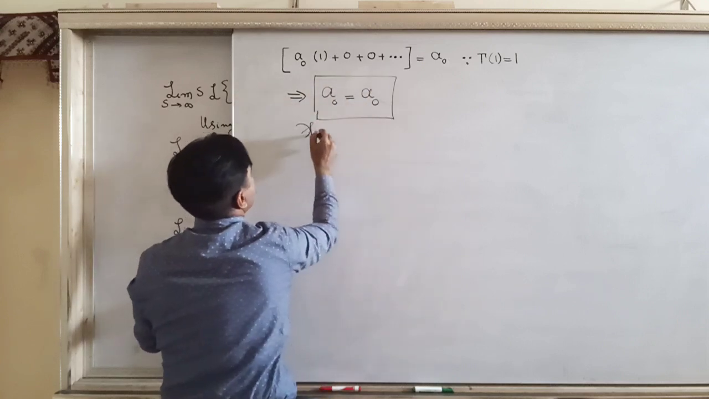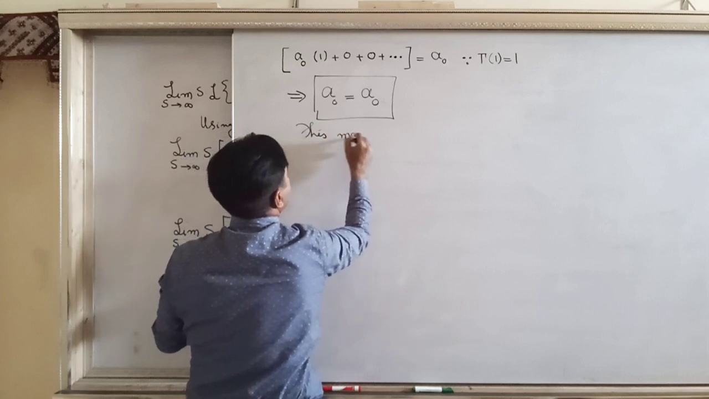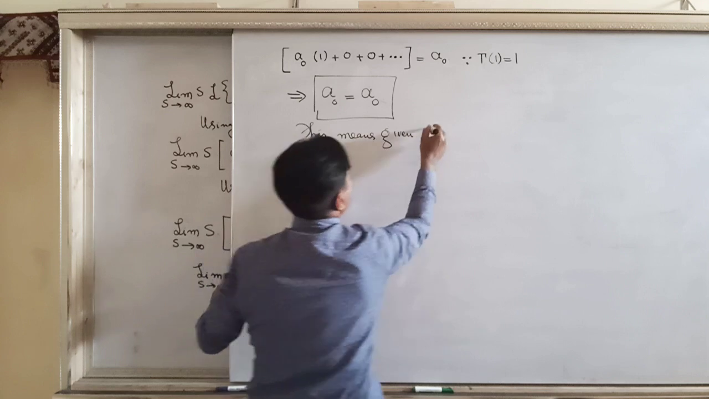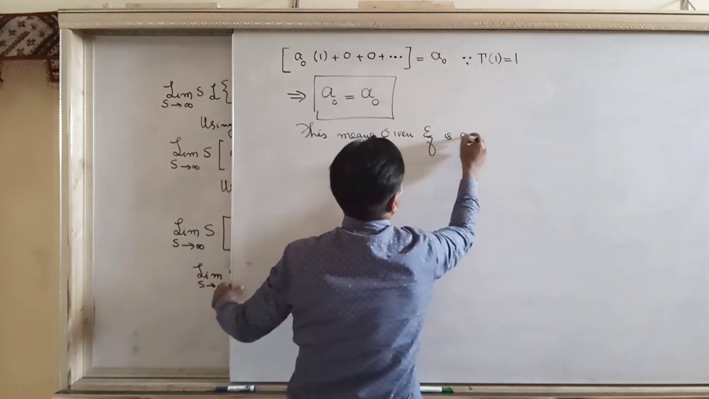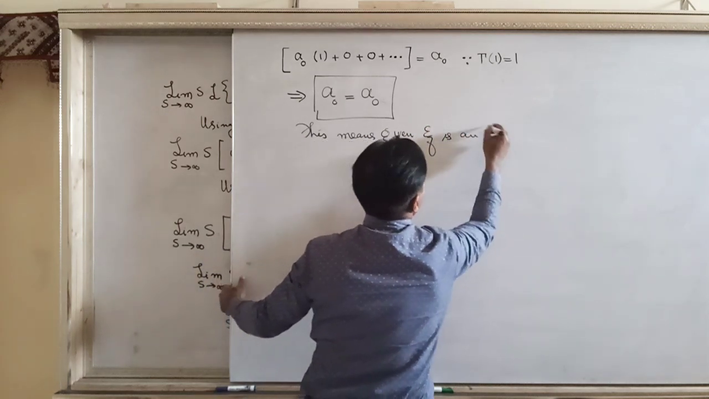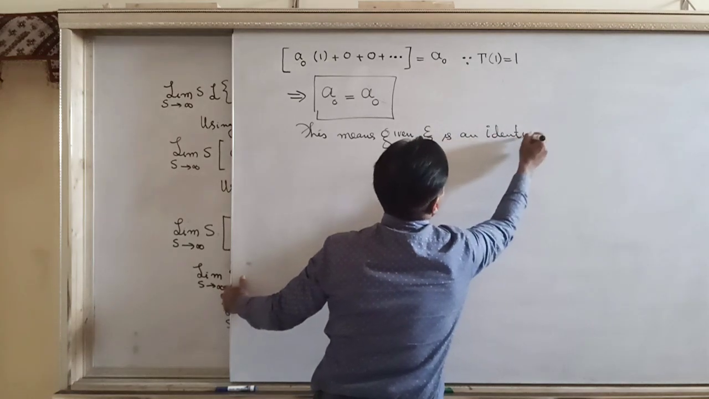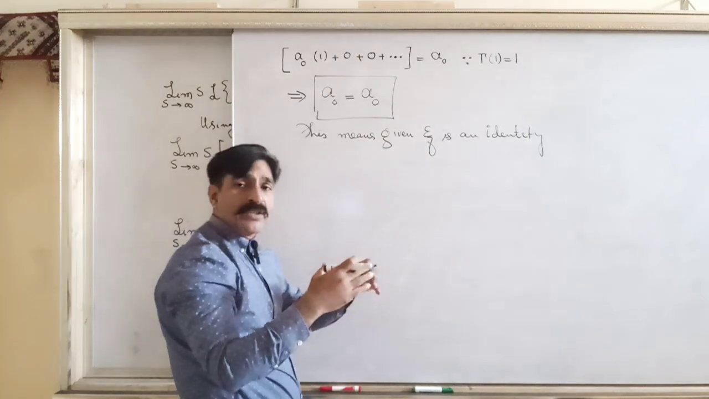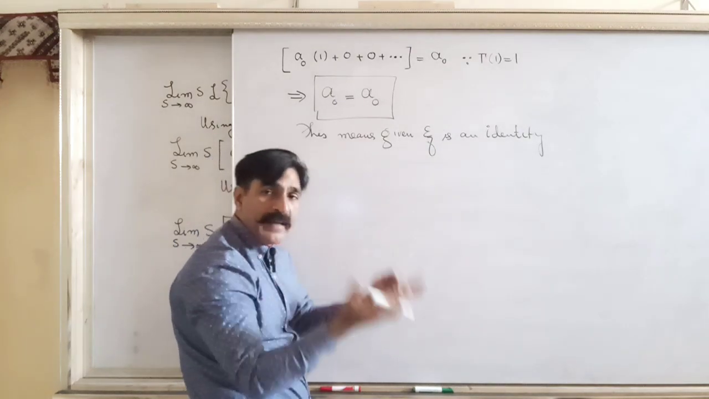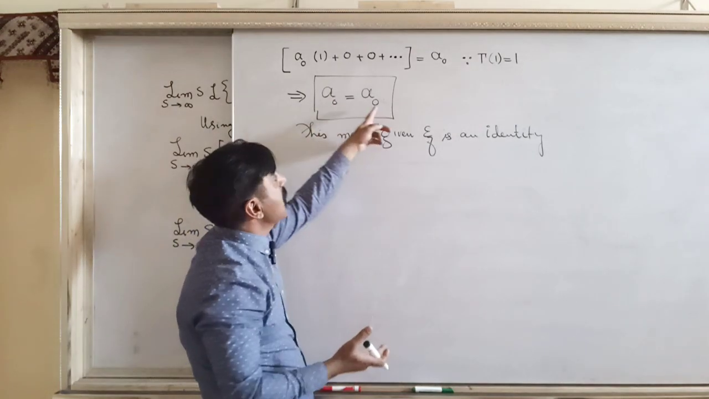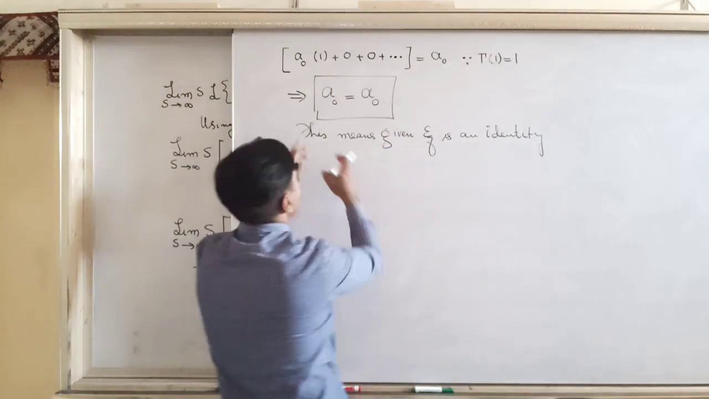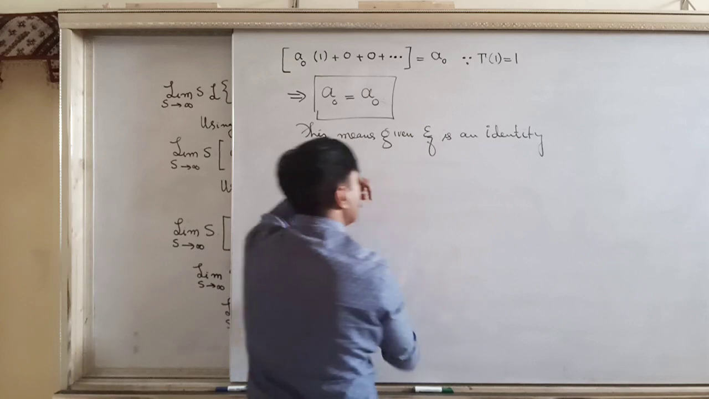This means the given equation is an identity. Identity means whatever is on the left, that is different in shape, but in effect its value is the same as the value on the right hand side. So the given equation is correct. This means the given equation is an identity.